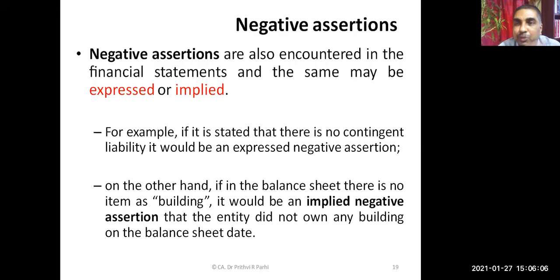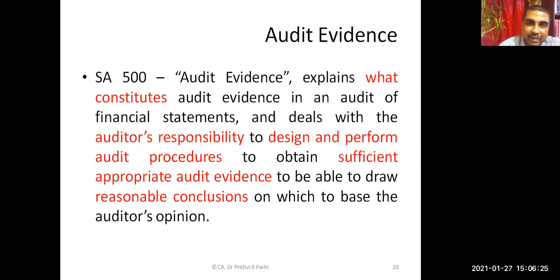An implied assertion means, suppose you are seeing a balance sheet where there is no land. It is an implied assertion that the entity doesn't have any land. So this is the meaning of negative assertions. It may be implied, it may be expressed also.